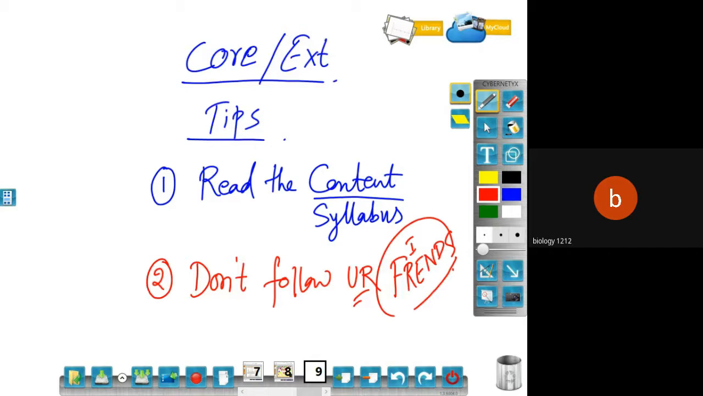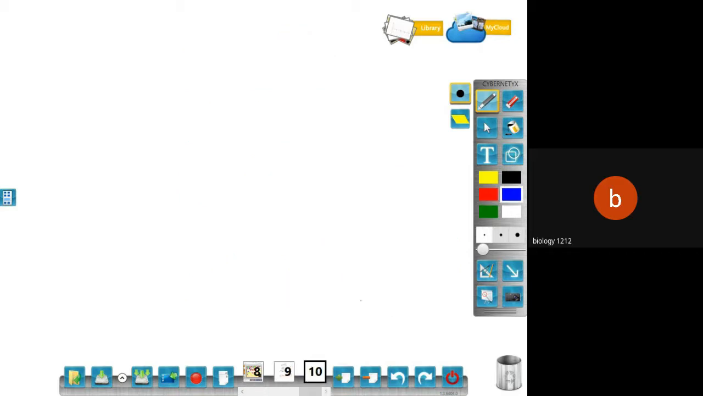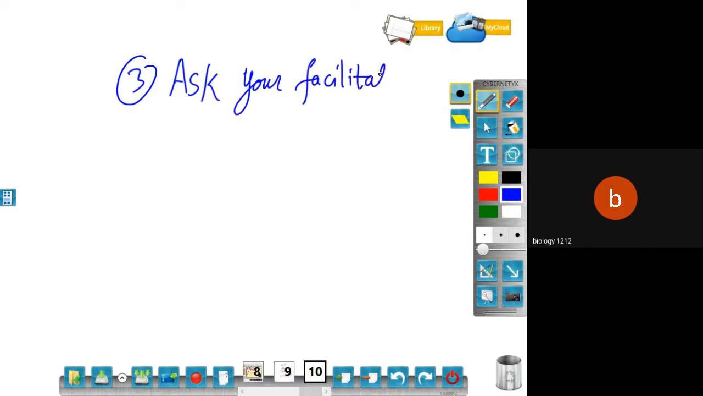Next, the third point: ask your facilitator, teacher, or someone who understands you. Very important, someone who understands you, like a friend who is very intelligent in studies and can give good feedback on your studies. Second is the facilitator, teacher, or your elders, your parents. Do take advice from them on whether you want to go for core or extended. This is very important.